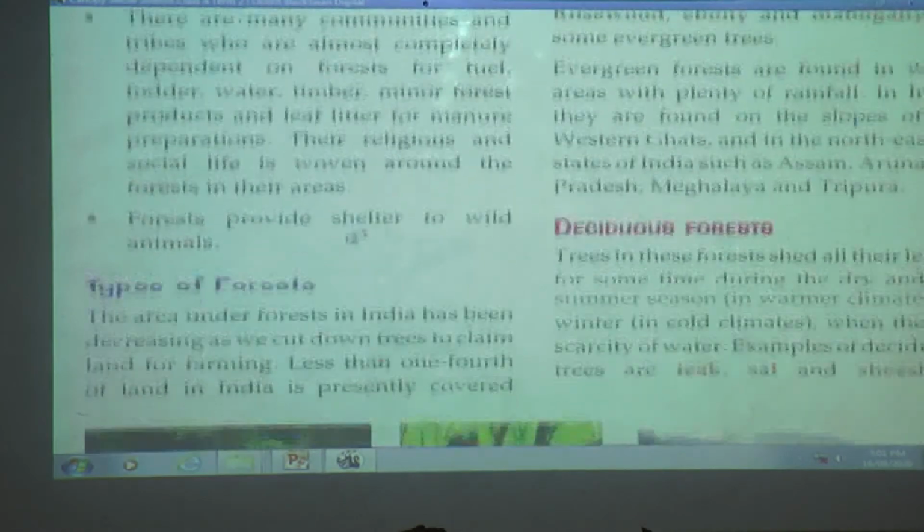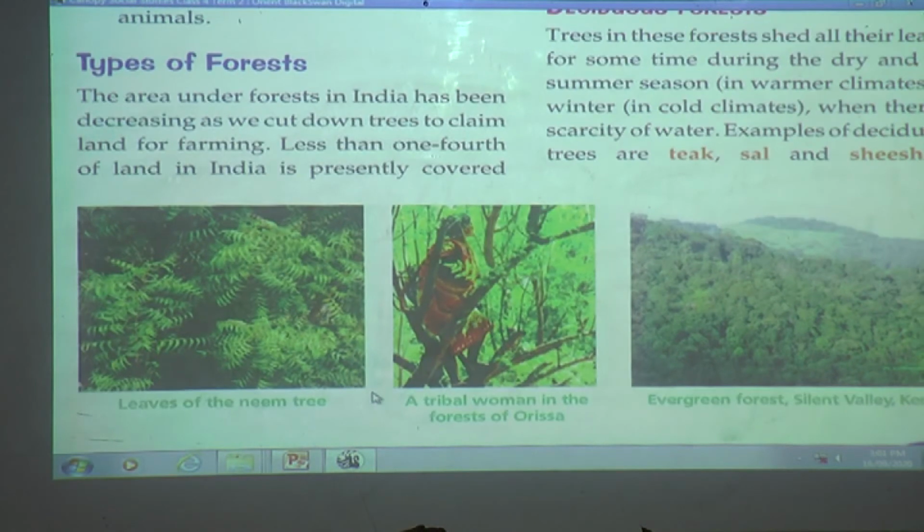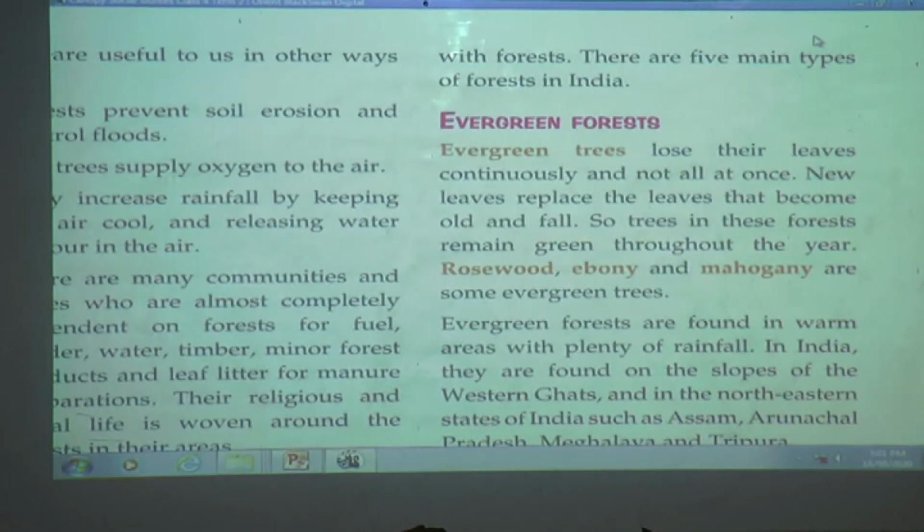Types of forests. The area under forests in India has been decreasing as we cut down trees to claim land for farming. Less than 1/4 of land in India is presently covered with forests. There are 5 main types of forests in India: evergreen forests, deciduous forests, thorn forests, mountain or coniferous forests, mangrove or tidal forests.